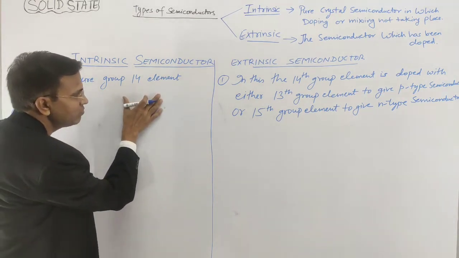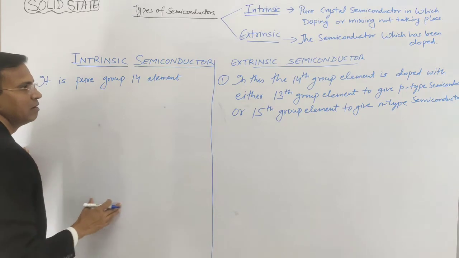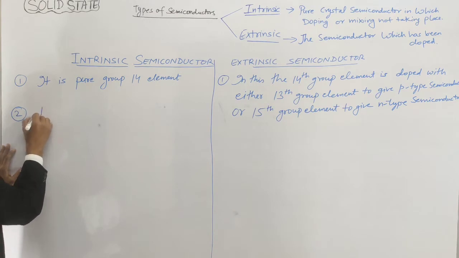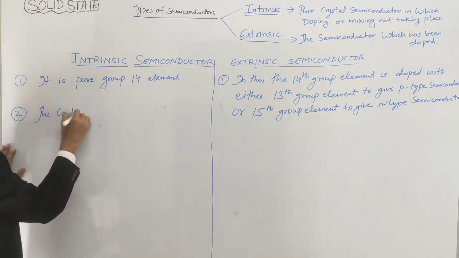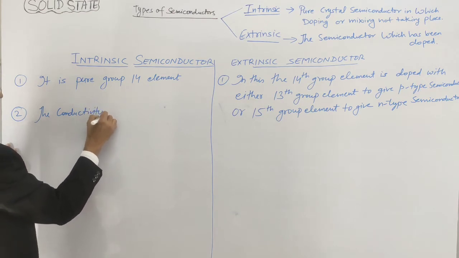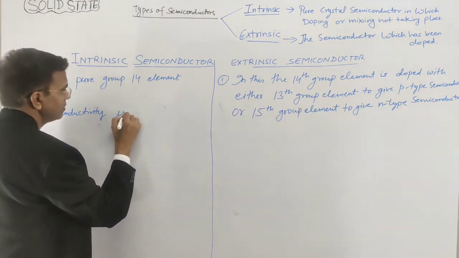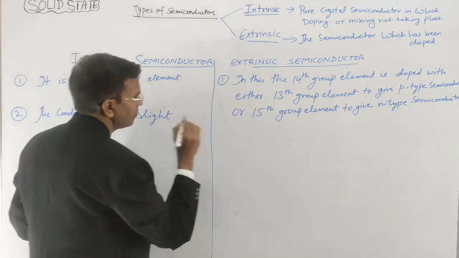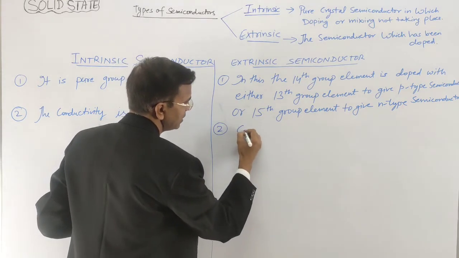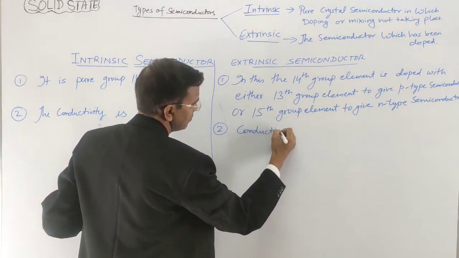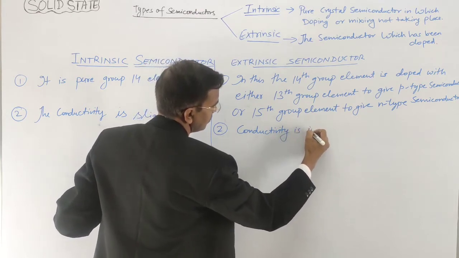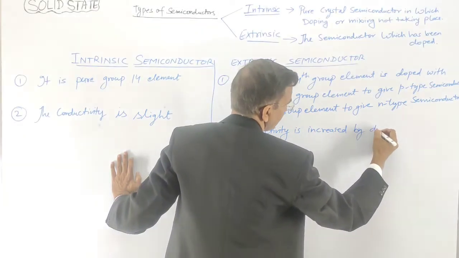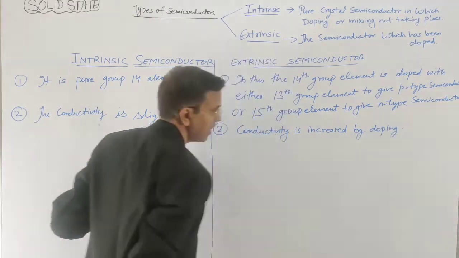Now the second point is, in intrinsic the conductivity is very less, means slight conductivity is there, but in extrinsic the conductivity is high. The conductivity is less, slight, but here the conductivity is increased by doping. Clear? We have discussed earlier.